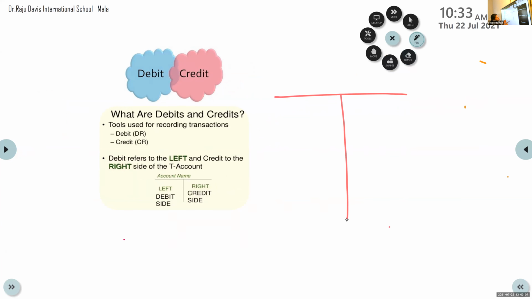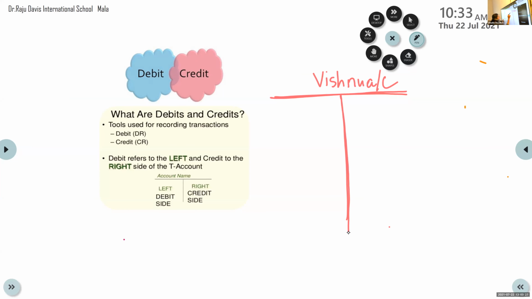If it is Vishnu's account, I am going to prepare an account of Vishnu. So, I'll write Vishnu account. I'll give the name Vishnu account. And see, isn't it a capital letter T? Don't you find a capital letter T? And in an account, this is how it looks.